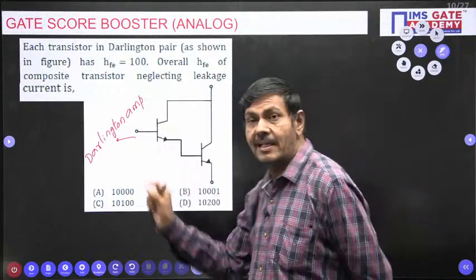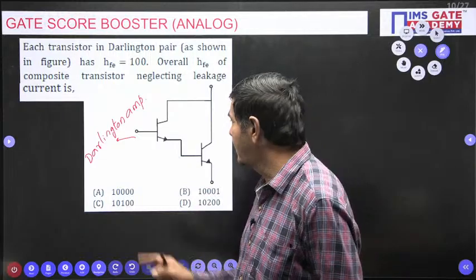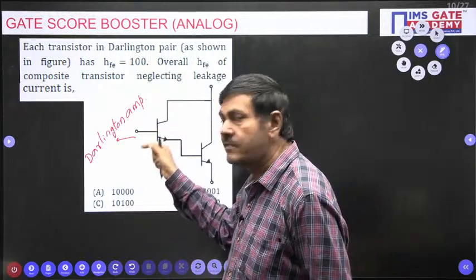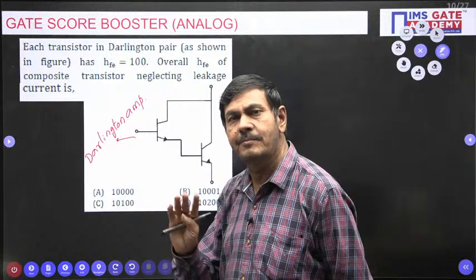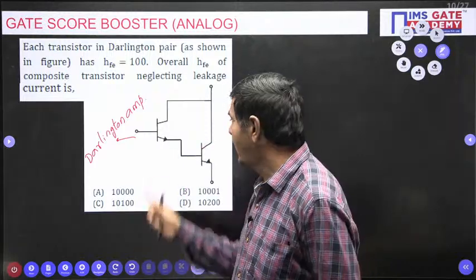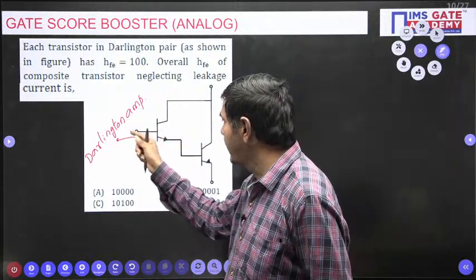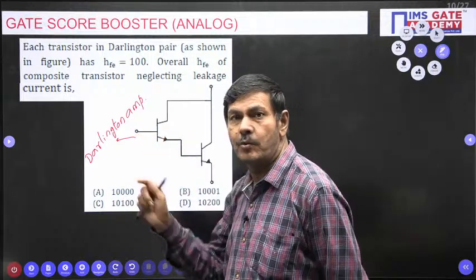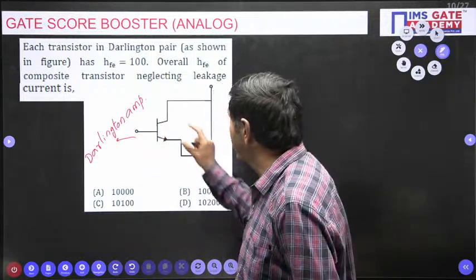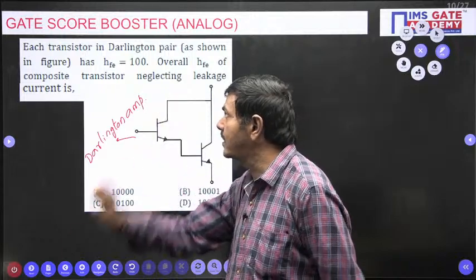But this common collector has one more property. Input impedance is always very high, and when input impedance is very high, output impedance will be very low. But how can we determine what he is asking in the problem? First you watch it.